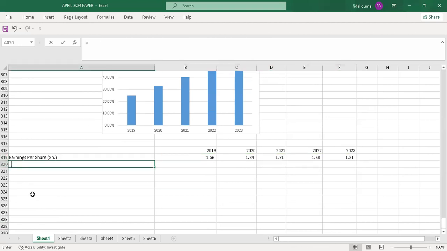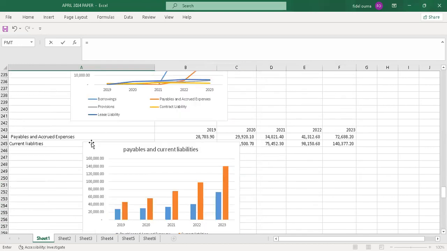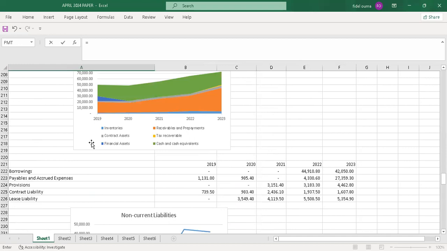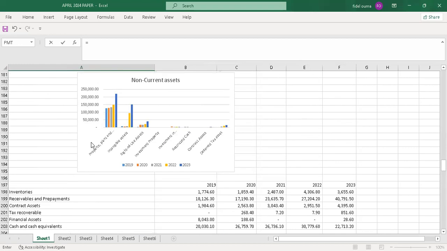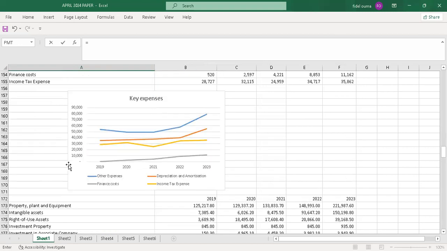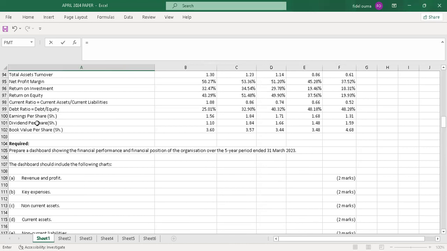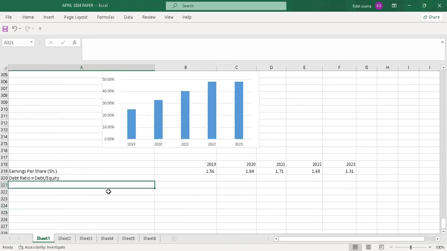Yeah, so the next item will be debt to equity. Our investor will only be interested if the debt to equity ratio is okay, is above the normal. So debt to equity. So that's the debt ratio. Debt to equity, this one. So I'll click that.